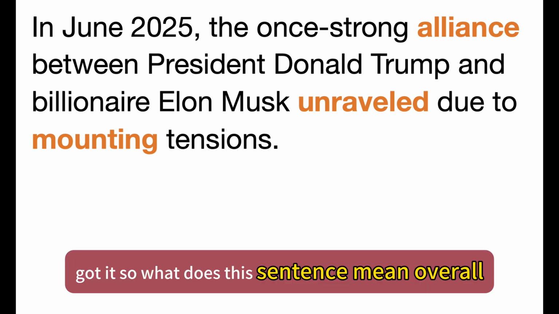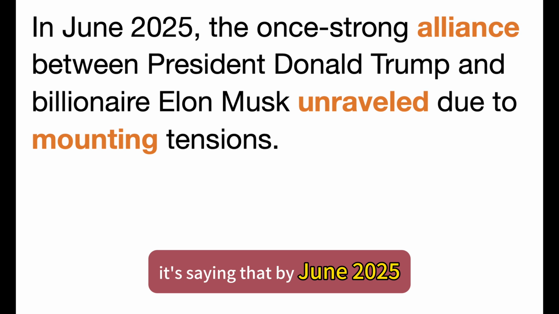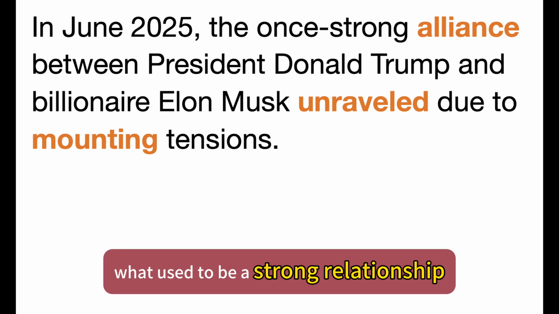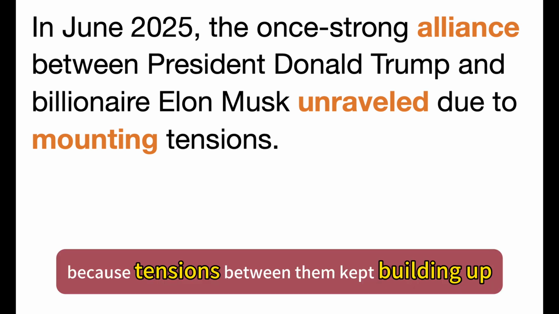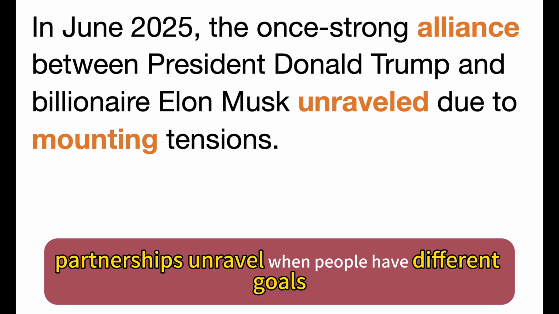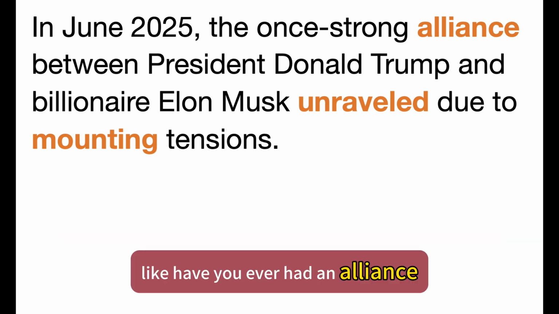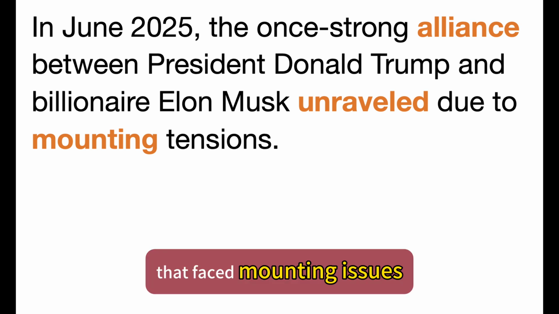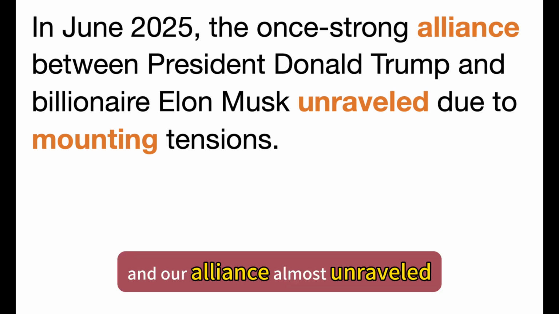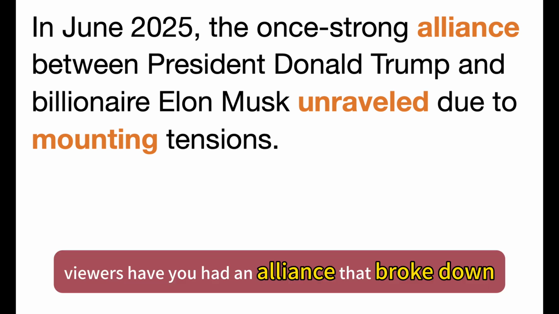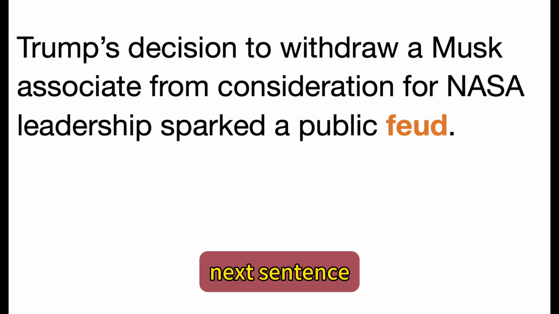Got it. So, what does this sentence mean overall? It's saying that by June 2025, what used to be a strong relationship between Trump and Musk started to fall apart because tensions between them kept building up. I see. I think partnerships unravel when people have different goals. Like, have you ever had an alliance that faced mounting issues? Oh yeah, my group project last semester had mounting stress, and our alliance almost unraveled. Viewers, have you had an alliance that broke down? Share in the comments. Next sentence.